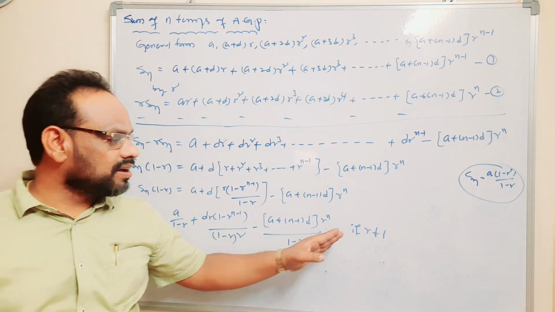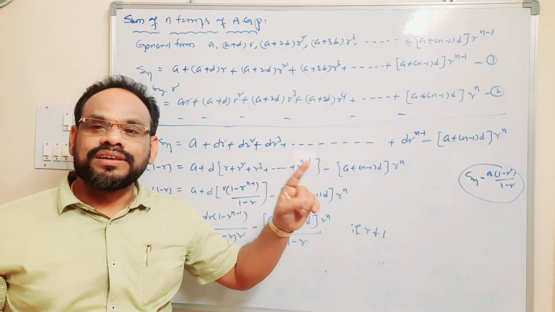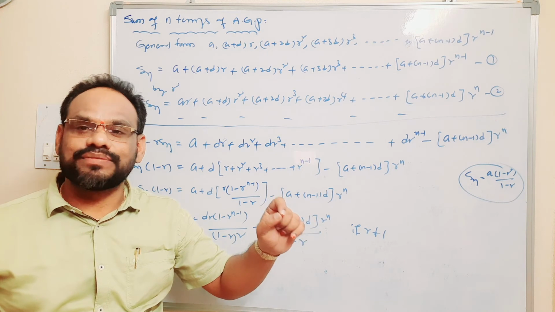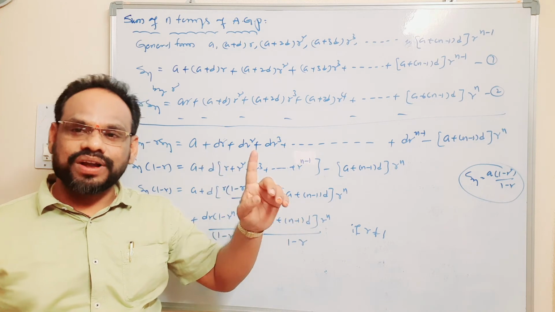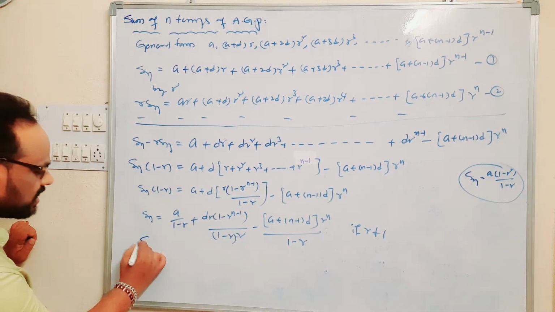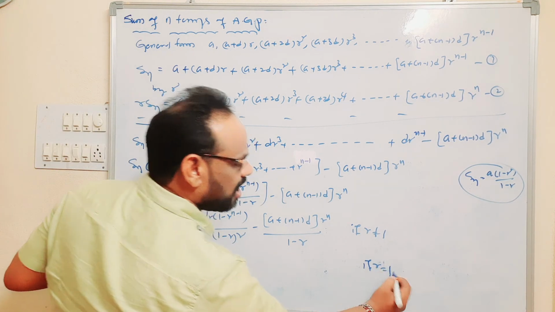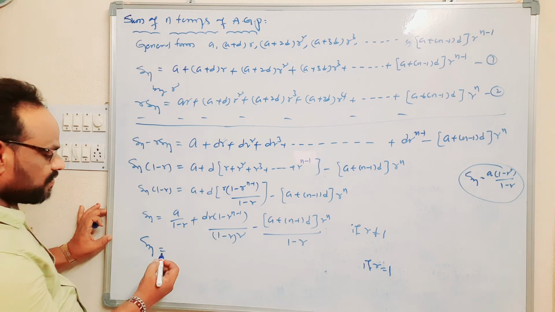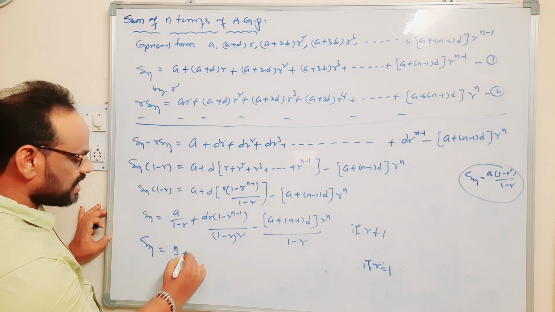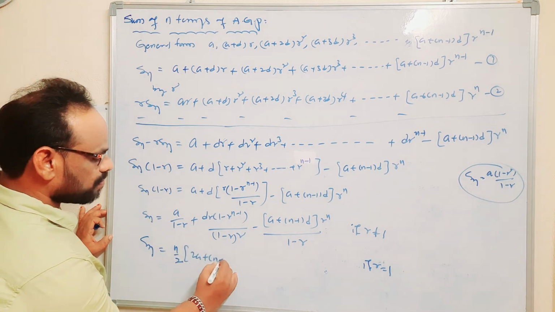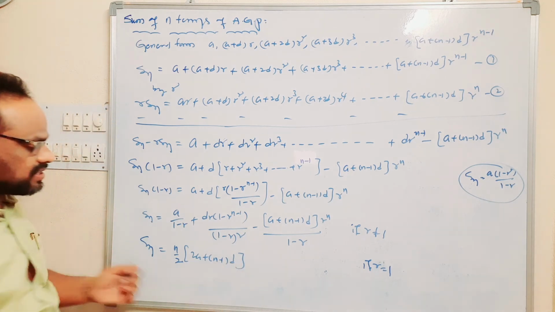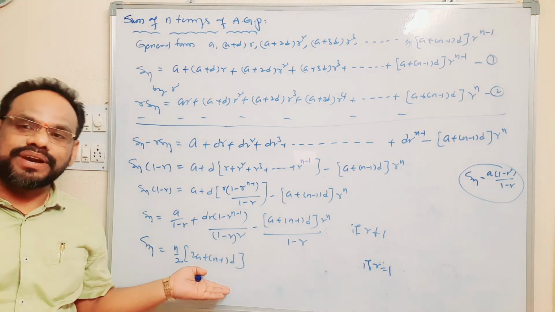This formula is valid only when the geometric progression's first term is always 1. If r is equal to 1, if common ratio r is equal to 1, we get Sn is equal to n by 2 into (2a plus (n minus 1) into d), the sum of first n terms of an arithmetic progression.